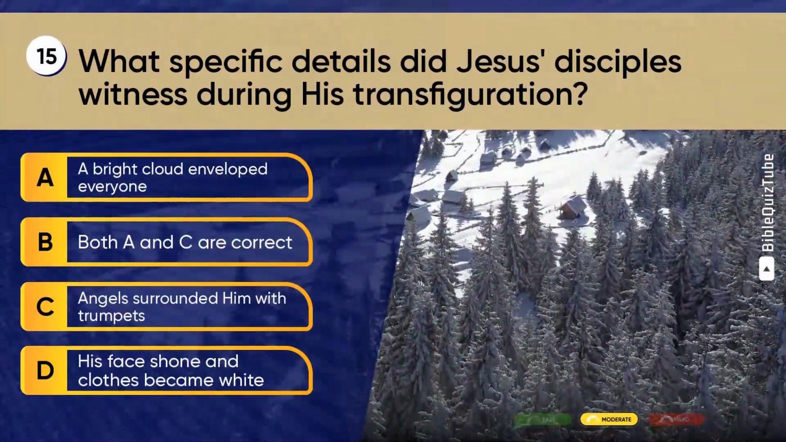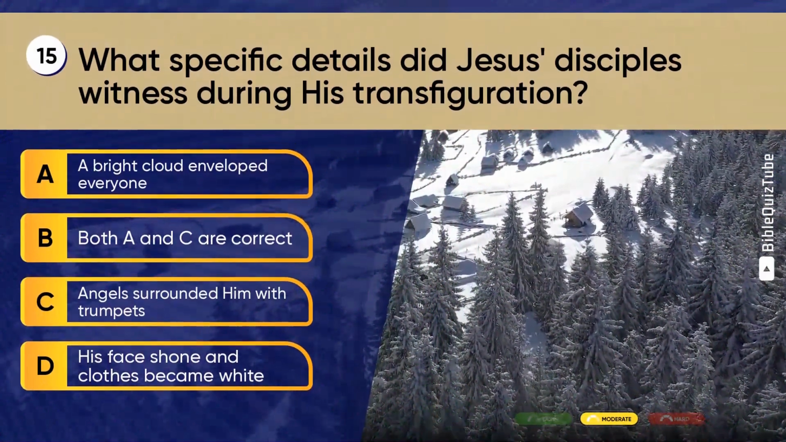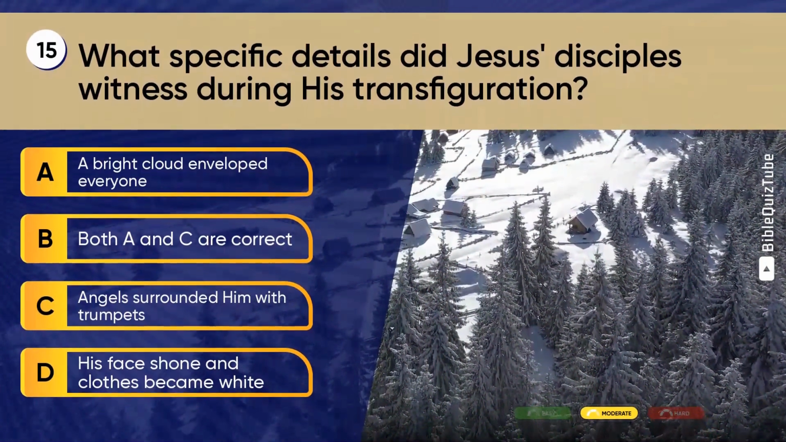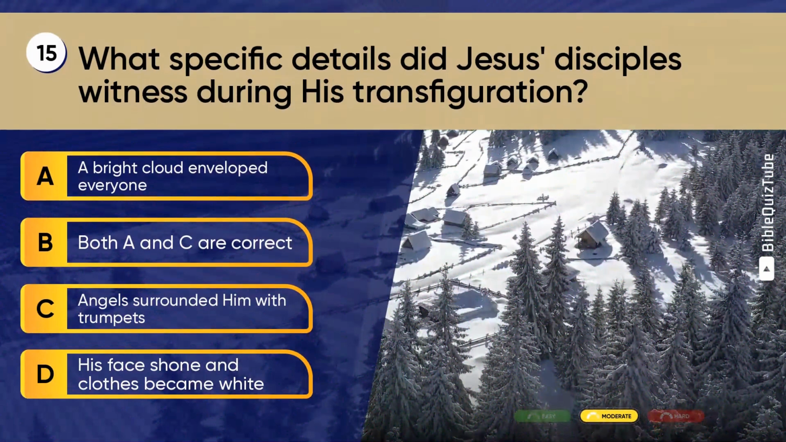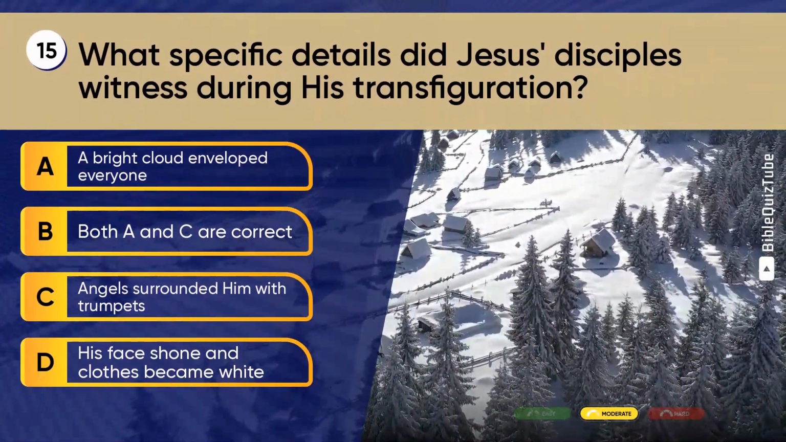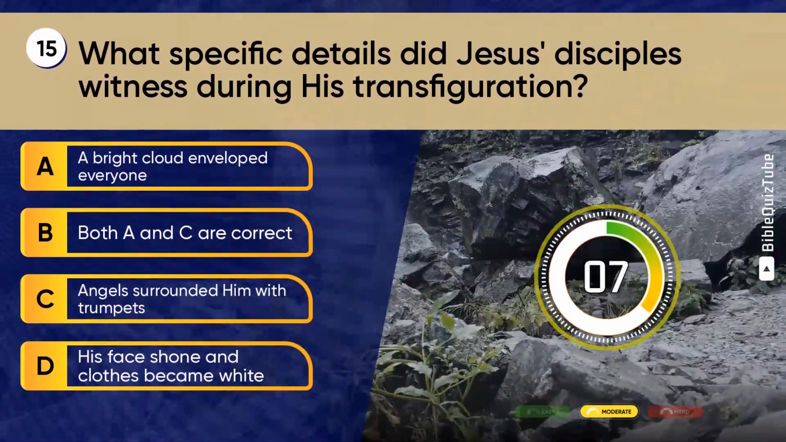Question 15. What specific details did Jesus' disciples witness during his transfiguration? A. A bright cloud enveloped everyone. B. Both A and C are correct. C. Angels surrounded him with trumpets. D. His face shone and clothes became white.